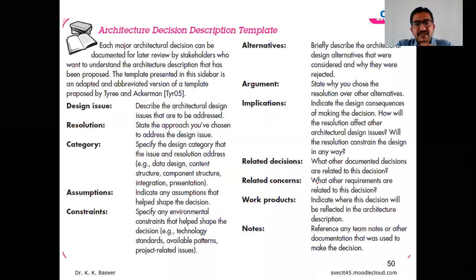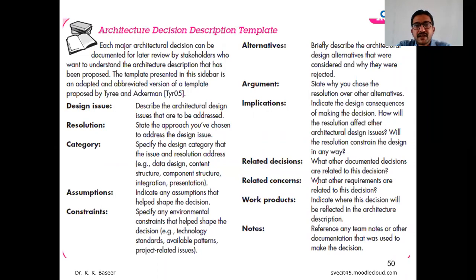This is one small example, the architectural decision description template. It consists of some sections, and in the examination you can also focus on the bold letters: design issue, resolution, category, assumption, constraints, alternative, arguments, implication, related decisions, related concerns, work products, and any other notes. These are the things the template looks like. Just list out the main sections, or if you want, apply an example, or just write down the headings, design issue, resolution, category, and so on up to the notes.